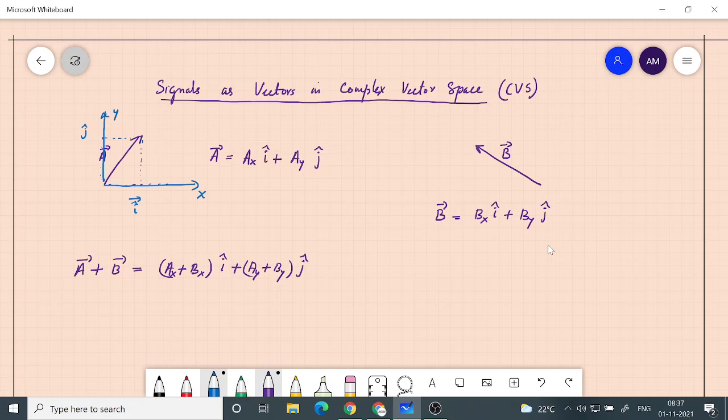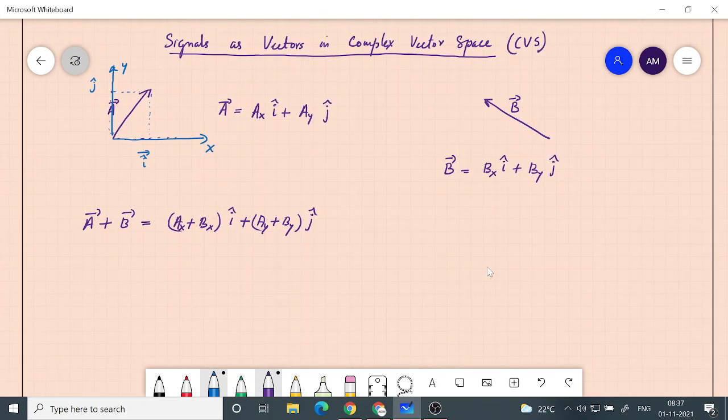So this is one important property that is satisfied by any vector, that is we can add them and the result is again a vector. Okay, and it should be in the same space. Those vectors will also be in the same space. After addition, whatever vector we get, it will also be in the same space.